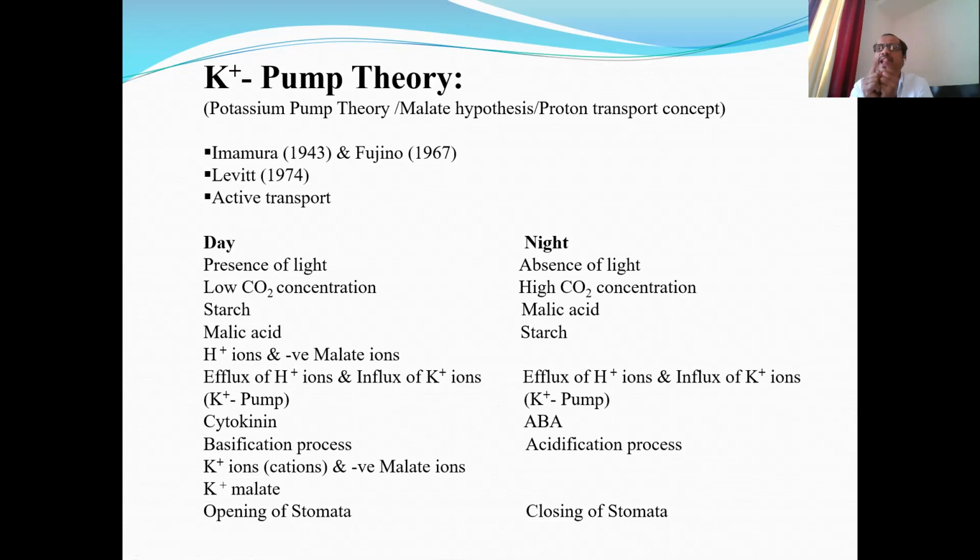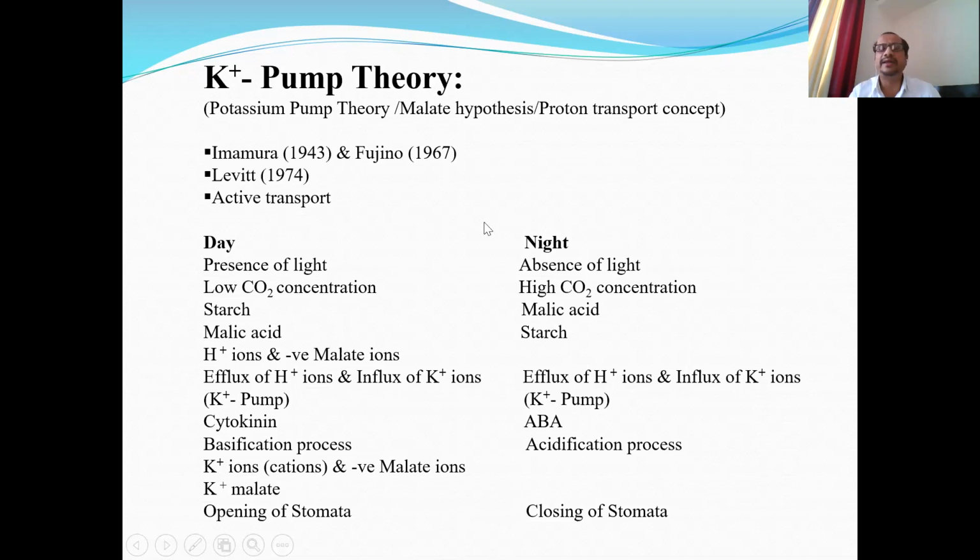As it looks like a pump, it is called the potassium pump. So when potassium ions move inside the guard cell, they combine with the negative malate ions and form potassium malate. And this potassium malate is responsible for increasing the osmotic concentration of guard cells, and therefore by subsequent events the stomata get open during daytime.